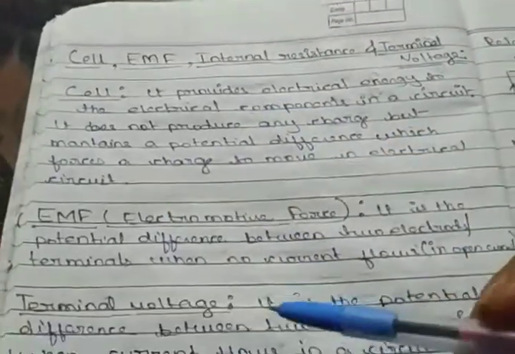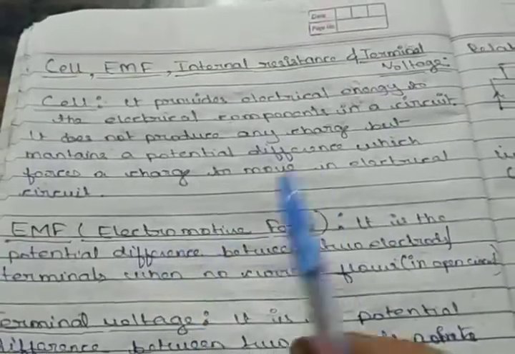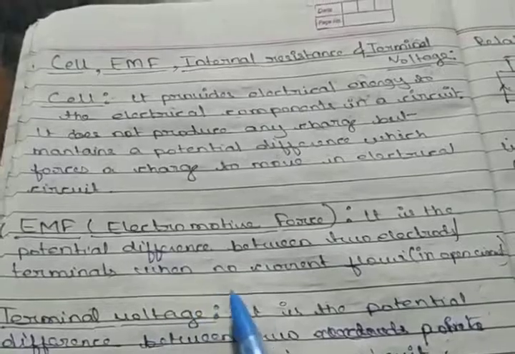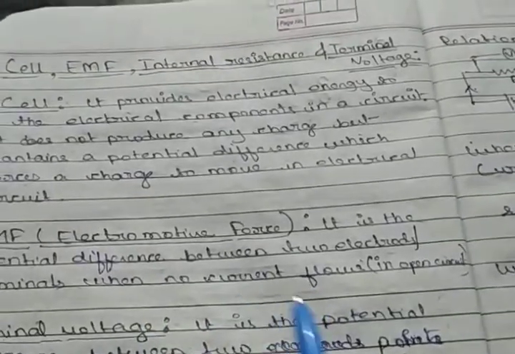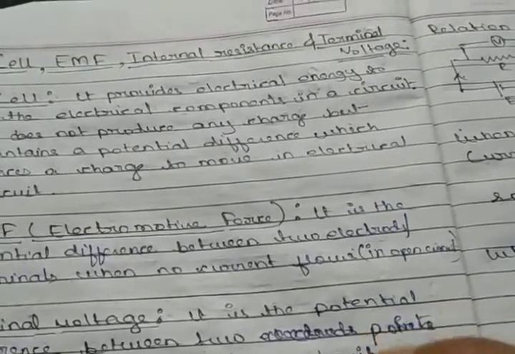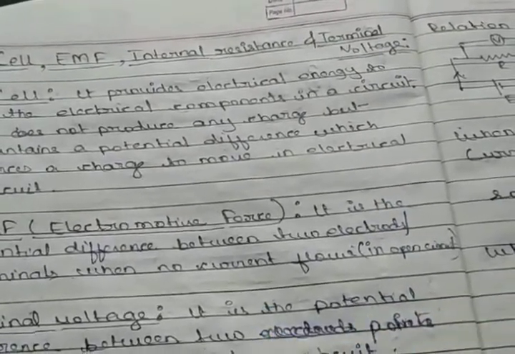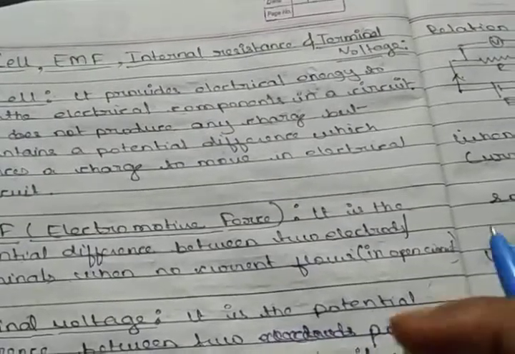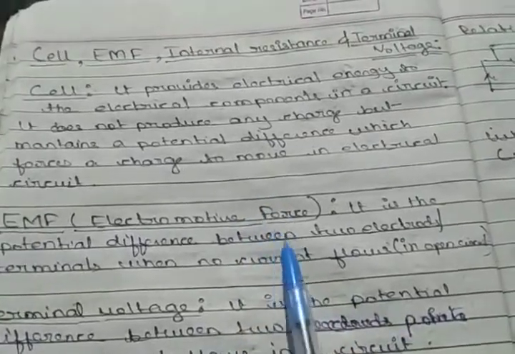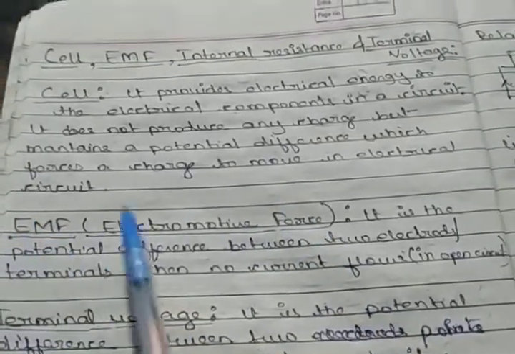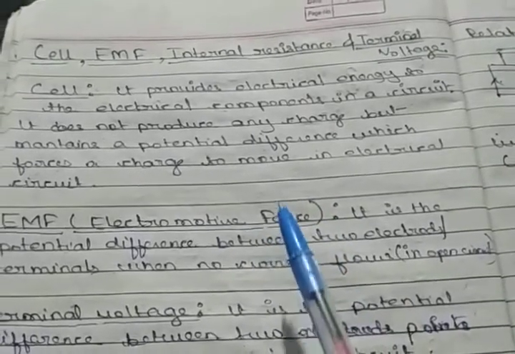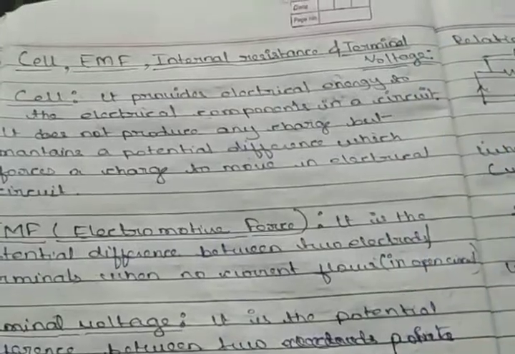Now, if I say what is EMF, so EMF is the potential difference, the actual potential difference between the two electrodes or the terminals when no current is flowing in the circuit, when the circuit is open. One electrode is positive, the other one is negative, and the net potential difference is the EMF, the electromotive force. Although EMF is termed as electromotive force, this is not a force. This is the potential difference when the circuit is open.